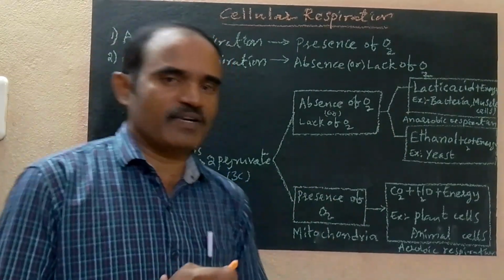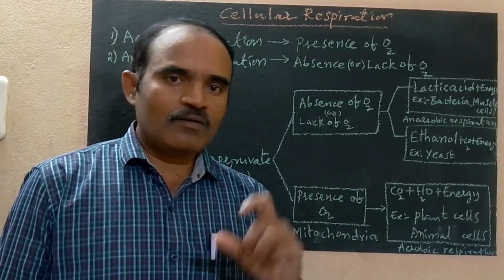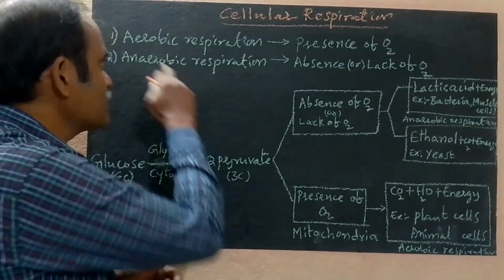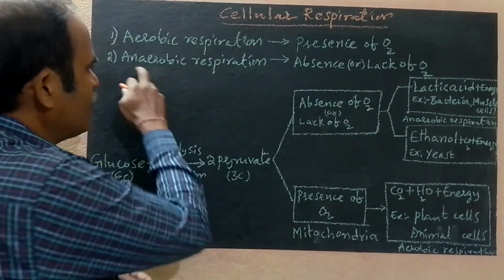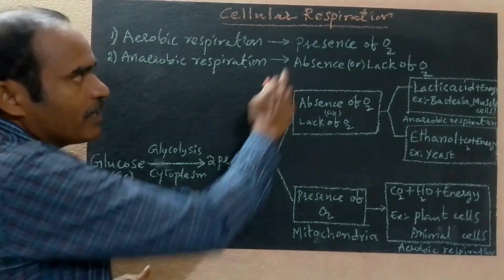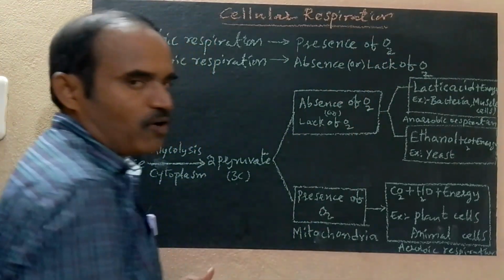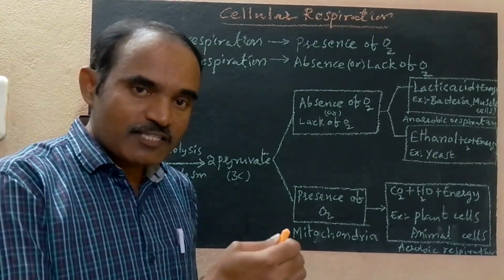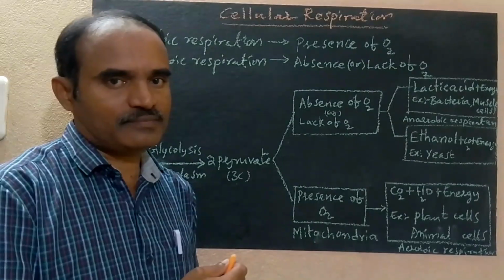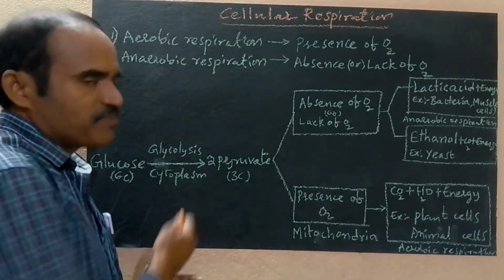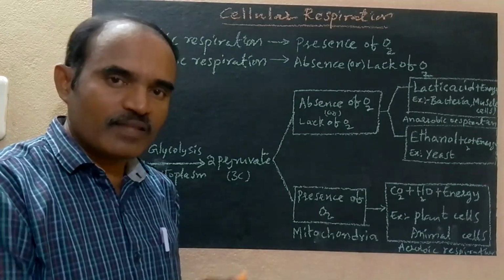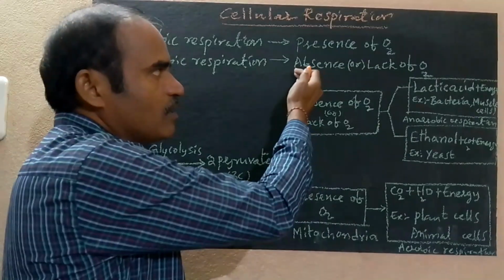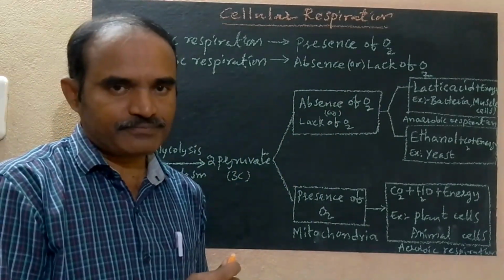Now, the modes of respiration. One is aerobic respiration and the other is anaerobic respiration. Aerobic respiration takes place in the presence of oxygen, O2. Anaerobic respiration takes place in the absence of oxygen, or with a low amount or lack of oxygen.